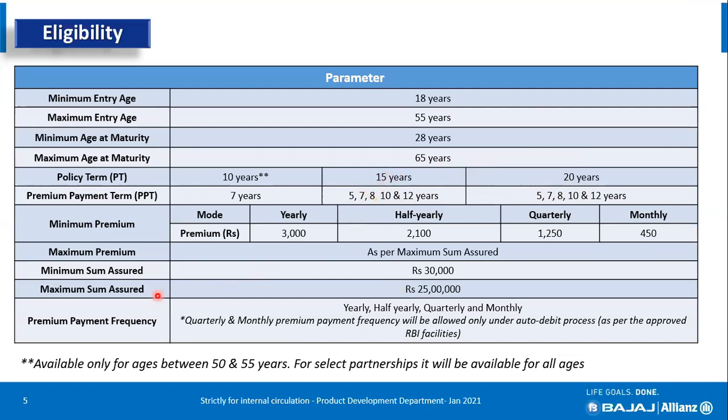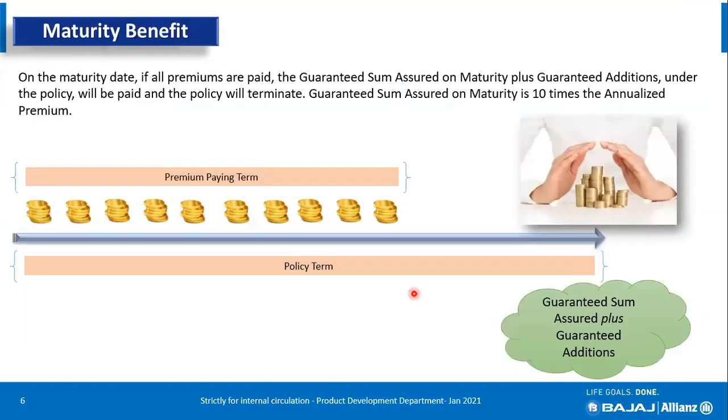Most important, the maximum premium has now been raised to 2.5 lakh. Earlier it was 1 lakh. So that's the revision, that's the main USP, and those are the changes you can see in this plan. Maturity benefits remain the same: if the customer paid all the regular premium, depending upon the premium and the guaranteed addition, it remains the same.